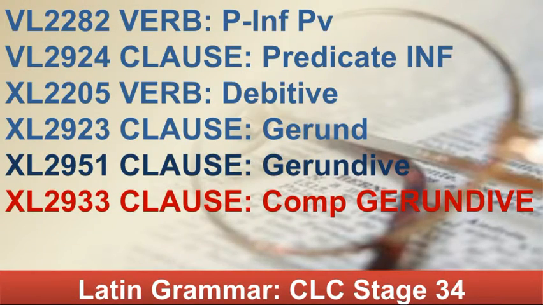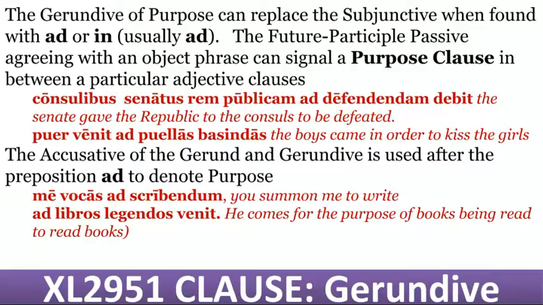And then, of course, complementary gerundive. When you see ad, sometimes in, but also ad, you will see a concept of purpose. So the Senate gave to the consuls the republic for defending, or for defending the republic. The boy came for girl kissing, in order to kiss the girls. So generally speaking, you call me for the writing, and he came to book reading.